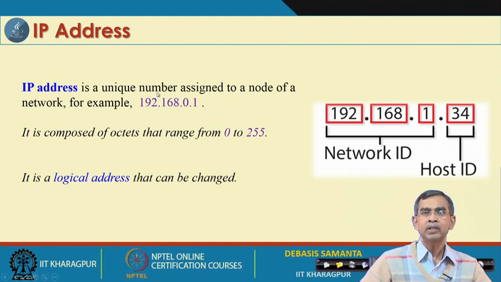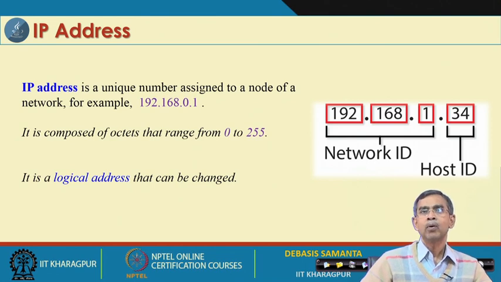IP address usually is a 4-byte address segmented into 8 bits each, and the last 8 bits are basically the host ID. That means if one computer is connected to a network, that network may have its own ID, usually decided by the first 3 bytes, and the last byte is for the computer connected to this network. As each is an 8-bit value, each byte value is in the range 0 to 255.